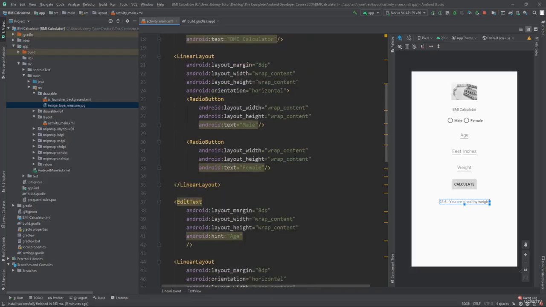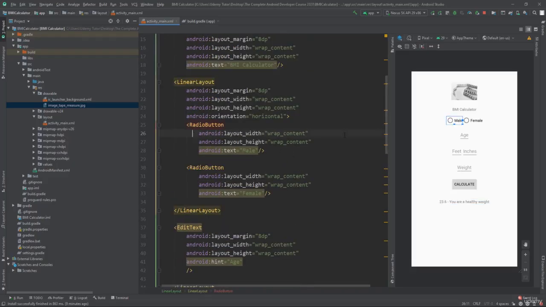The next problem was the radio buttons. So when we selected one, the other one didn't deselect. Okay, linear layout handles grouping them together, but it doesn't really have any behavior, any feature that knows about the radio buttons. There's not really an attribute we can set on these buttons that will fix the problem, but there is another view group, another container we can use that does handle this behavior for us.